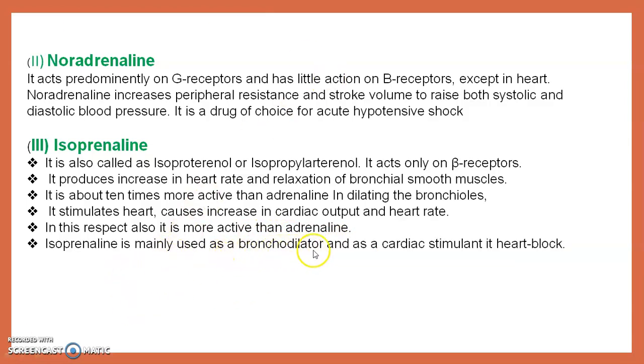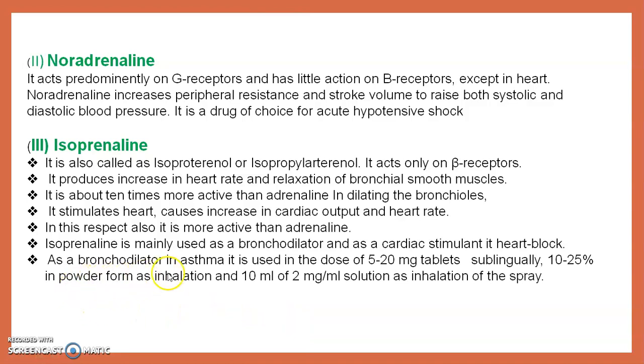Isoprenaline is mainly used as a bronchodilator and as a cardiac stimulant in heart block. As a bronchodilator in asthma, it is used in a dose of 5 to 20 mg sublingually, 10 to 25 in powder form as an inhalation, and 10 ml to 2 mg per ml solution as an inhalation spray.